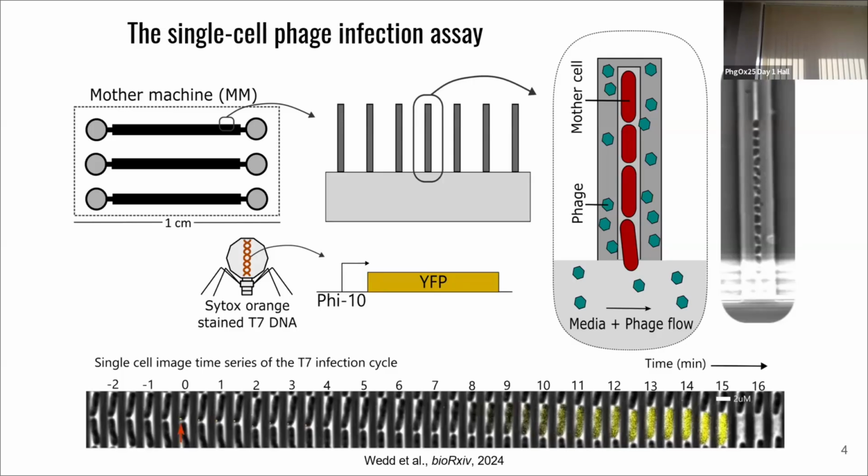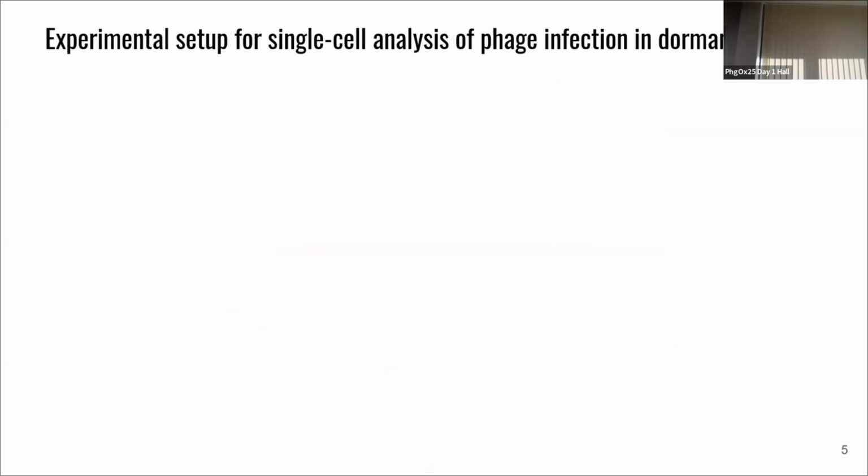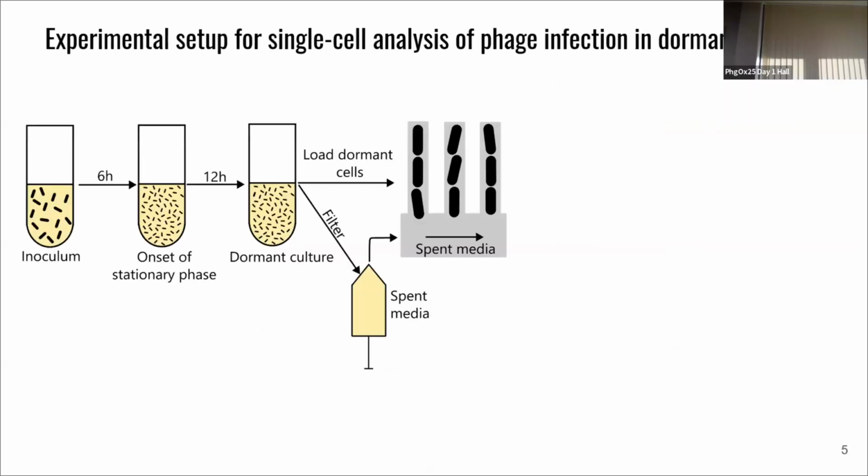This assay has been established on exponentially growing E. coli cells, but can phages infect dormant E. coli? As part of the experimental setup, we inoculate E. coli and incubate it for 6 hours to allow the onset of stationary phase. We then further incubate the culture for 12 hours to generate a dormant culture that we spin down to generate the depleted media. And the dormant cells are loaded into the mother machine.